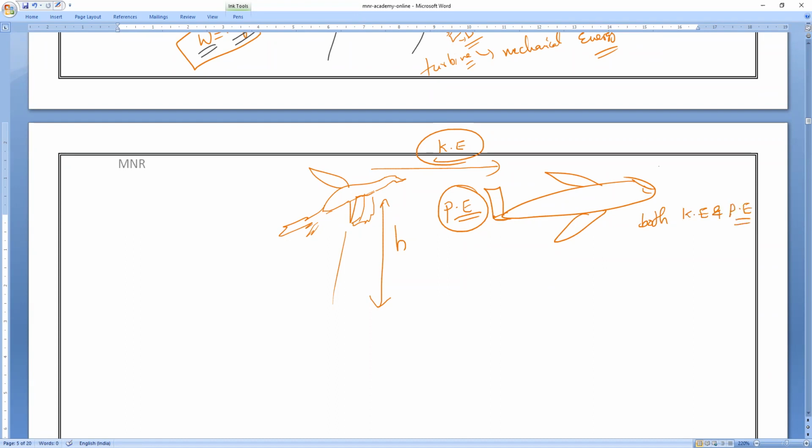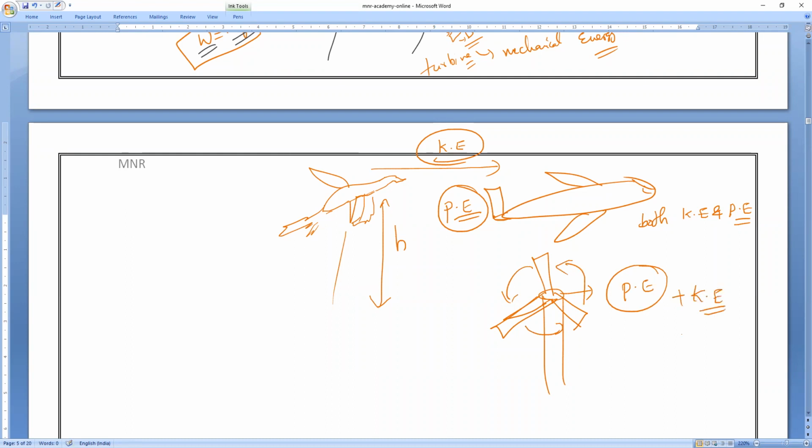Suppose the windmill, the wind turbine, is above the ground. Due to being above the ground, it possesses potential energy, and because it is rotating, it possesses kinetic energy.